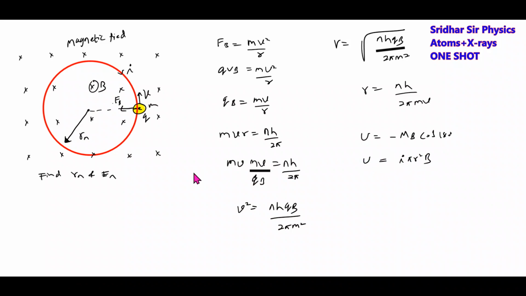Then what is I? I is equal to charge by time period. Time period is given by 2 pi r by v. We know r and v, so we'll get the current, r square we know, the magnetic field we'll get, and the total energy will be the sum of potential plus kinetic. Like this, we can have an atomic structure where a magnetic field and a revolving charged particle make up that atom. Possible.